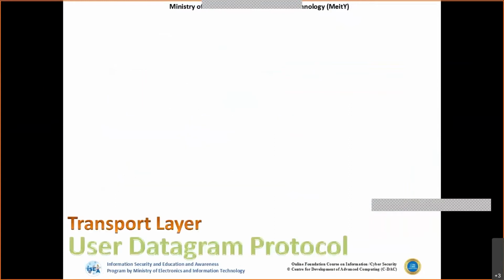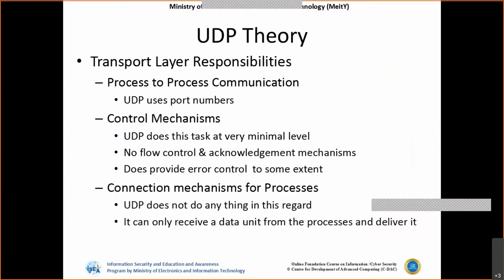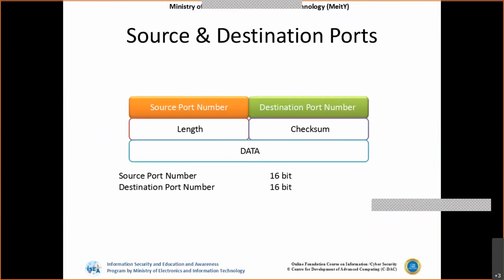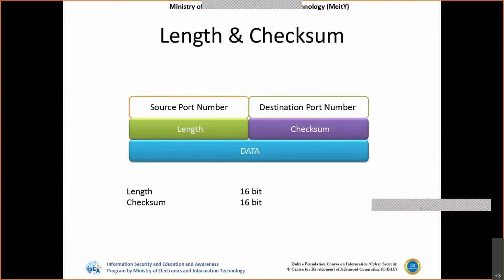Similarly, the other transport protocol we have as part of the transport layer is UDP. This is also similar to TCP, but the only thing is it is not connection oriented. That means it is connectionless, so it doesn't bother about acknowledgements or retransmission of packets. It's very simple. The only header values we have are the source port number and the destination port number. That's it, and the rest of it will be the data. So this is what the header looks like.